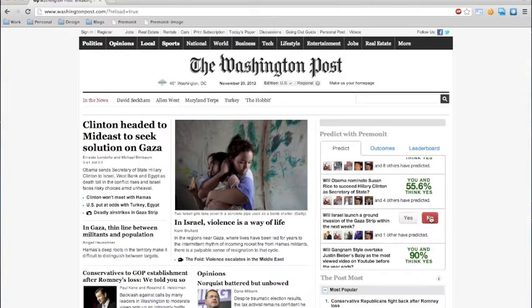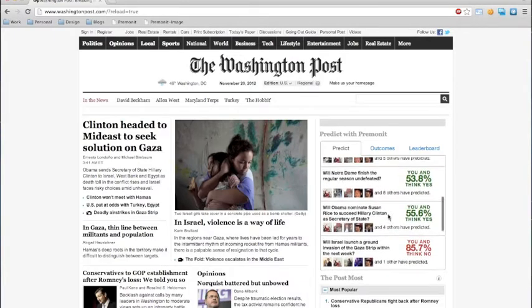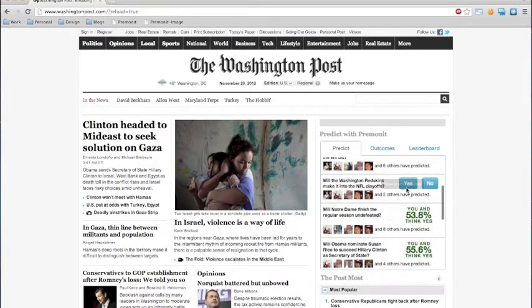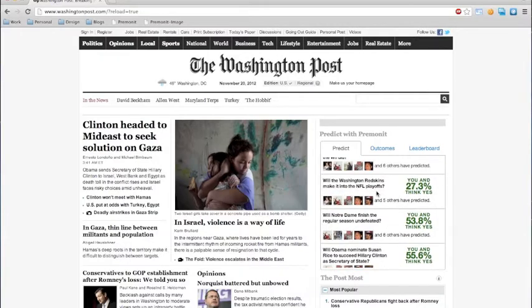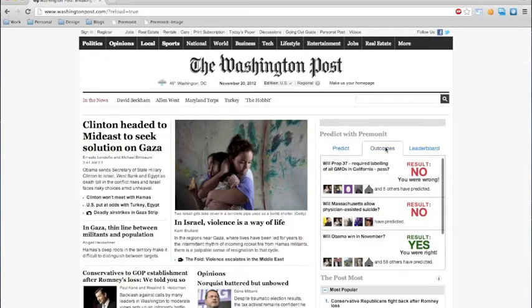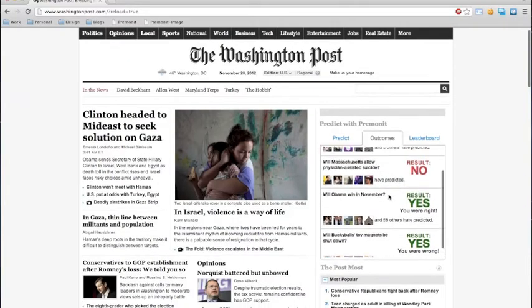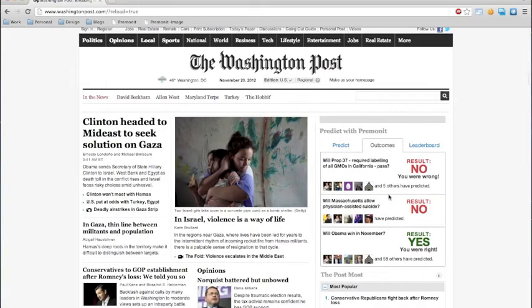I don't think this is likely. As you may notice, after we predict, it tells us how many people agree with us. For example, we're in the minority in thinking the Redskins will go to the playoffs. Additionally, we can see outcomes of events that have already happened. We predicted on a couple of these, so it tells us if we were wrong or right. The idea for this tab is to hopefully bring people back to the Washington Post to verify if they were correct or incorrect on an event.